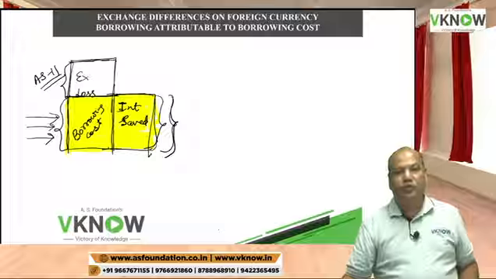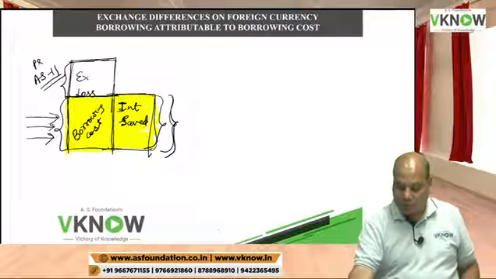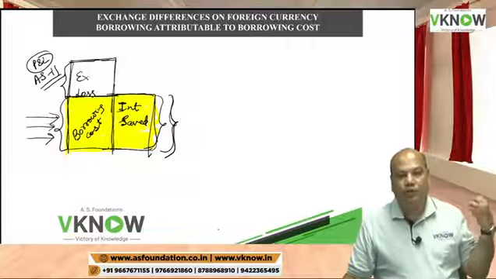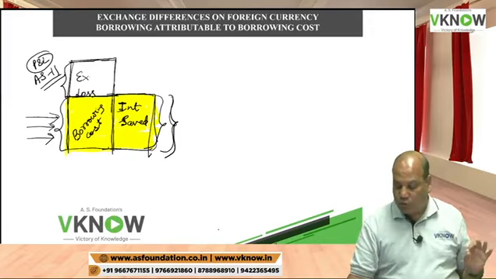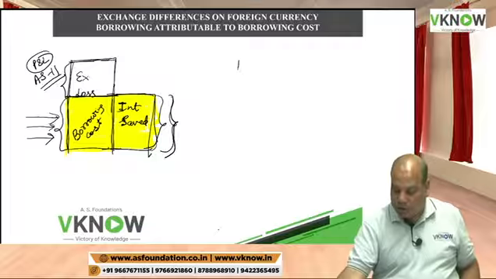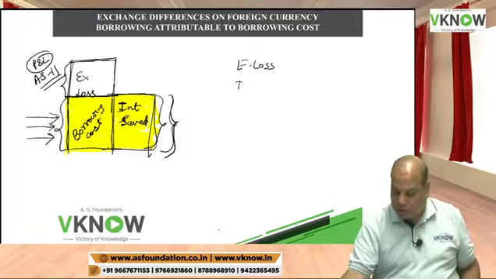Remaining exchange difference will be treated as per AS 11. So when you go to AS 11, they will say you transfer this exchange difference to the P&L account. So what I will have to do, when a borrowing is in foreign currency, is calculate the exchange loss, and I need to calculate the interest saved.